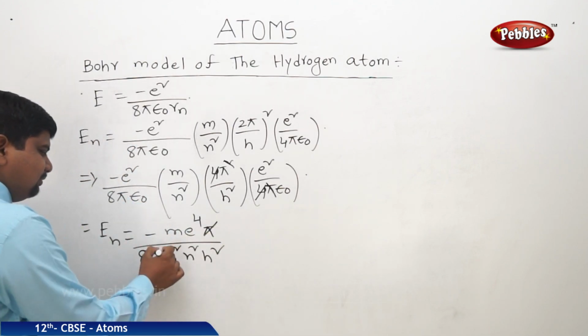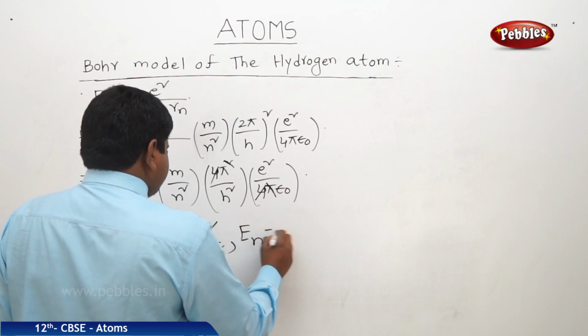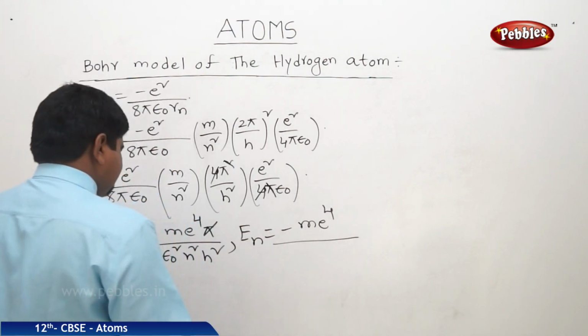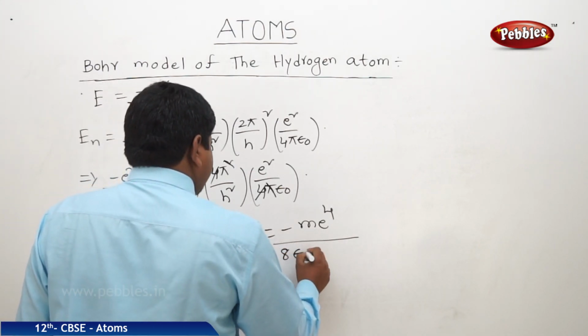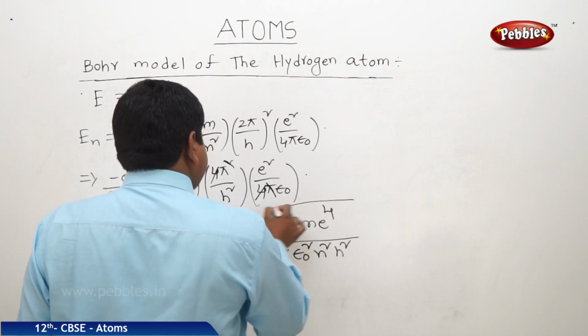Here also this pi and pi get cancelled. Therefore, En is equal to minus m e power 4 by 8 epsilon naught square n square h square.